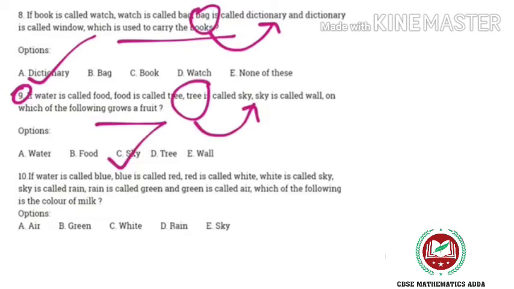If water is called blue, blue is called red, red is called white, white is called sky, sky is called rain, rain is called green, and green is called air, which of the following is the color of milk? What is the color of milk? White is the color of milk, and white is called sky, so sky is the answer.